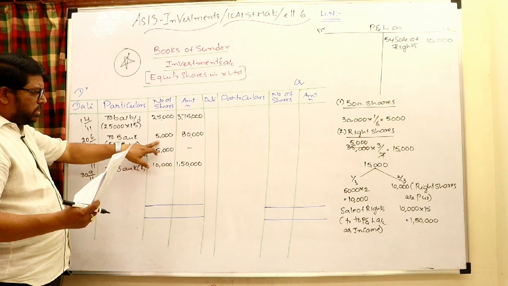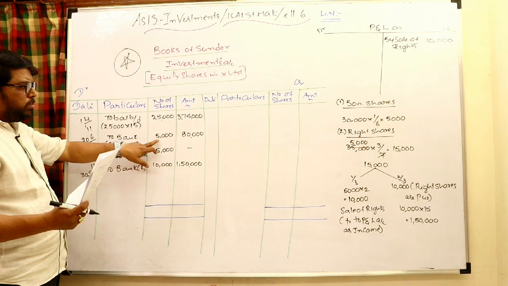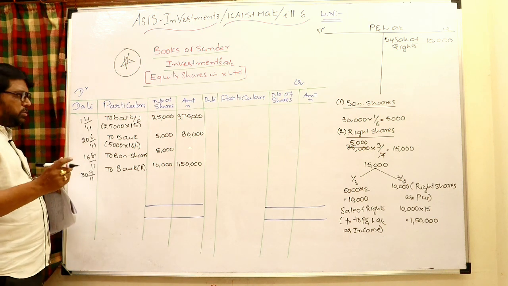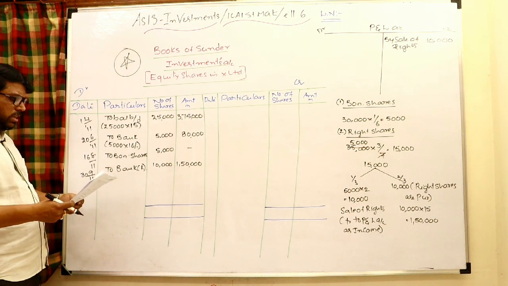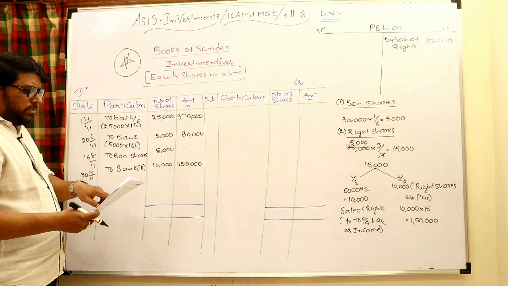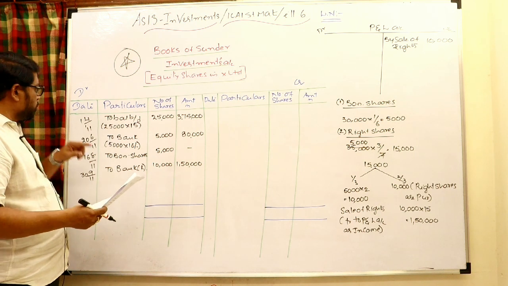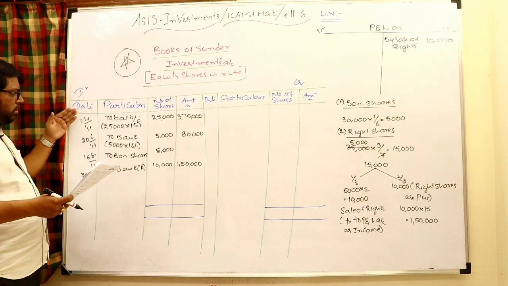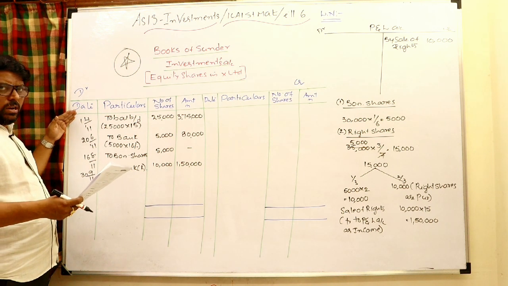But the 5,000 shares we purchased in the open market this year, you remember the dividend declared, for which period? 31st March. The dividend for the year 31st March 2011, which is exactly before that date. Actually, we started on 1/4/2011.